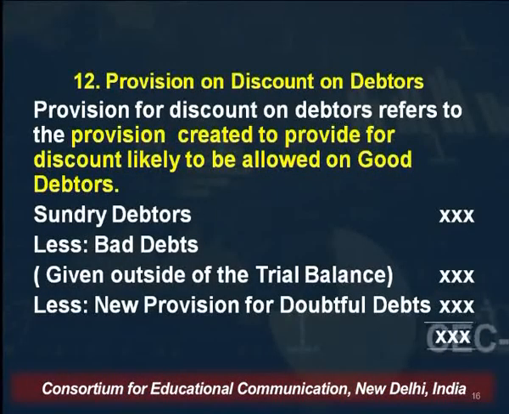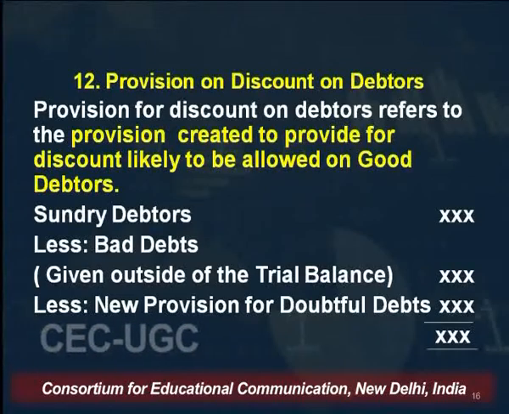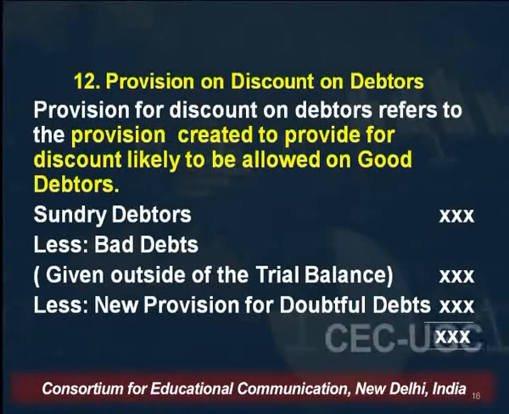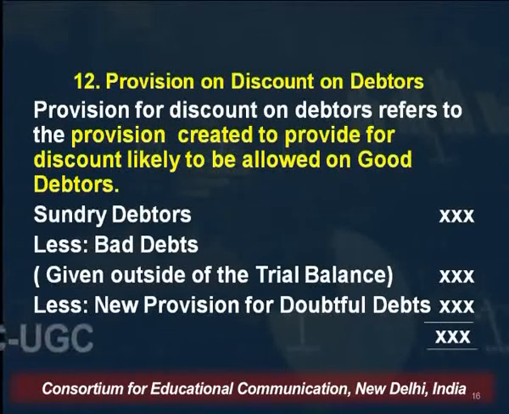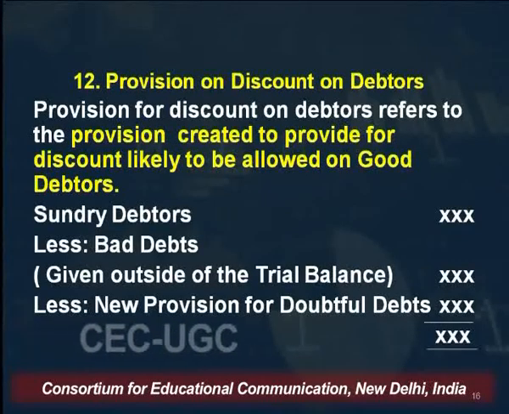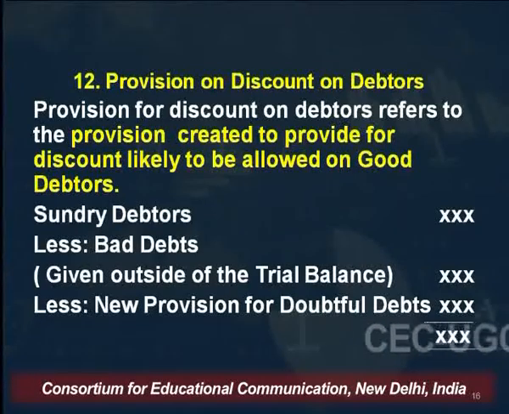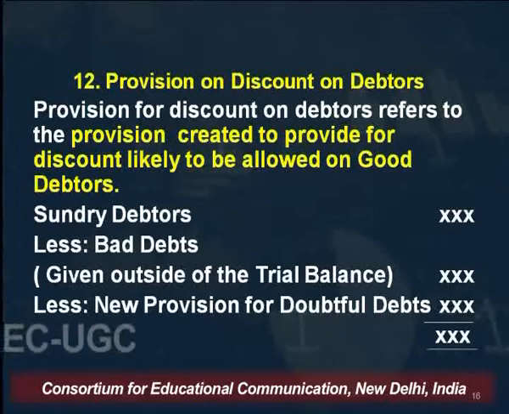Provision for discount on debtors refers to the provision created to provide for discount likely to be allowed on good debtors. Good debtors are those debtors which are left after deducting bad debts and after deducting the new provision for doubtful debts. So basically discount is given only to good debtors, for prompt payment.